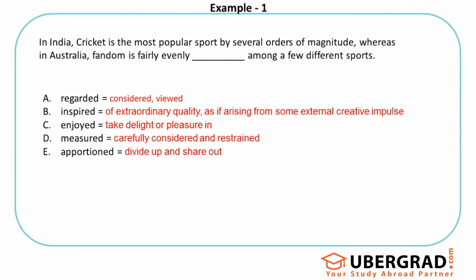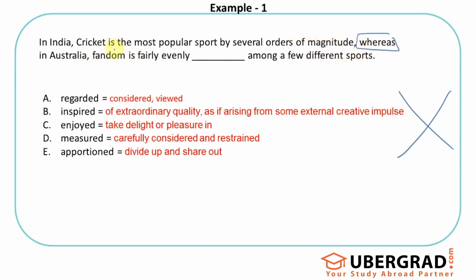Now let's discuss this. Again, as I said, the first step is to not look at the options. So I won't look at the options; I will not look at this part. Let me look at this part. In India, cricket is the most popular sport by several orders of magnitude. Whereas, so this is a pivot word I have here. In Australia, fandom is fairly evenly dashed among a few different sports.